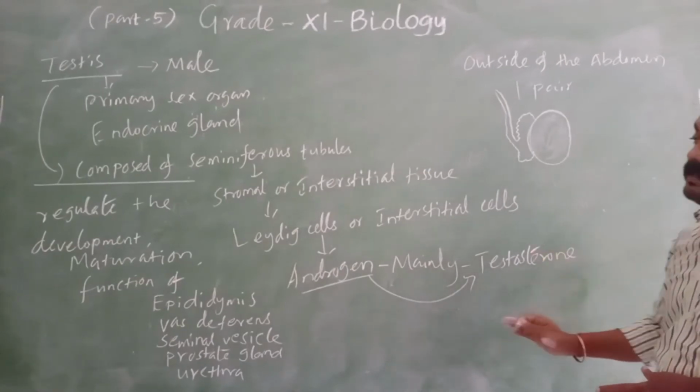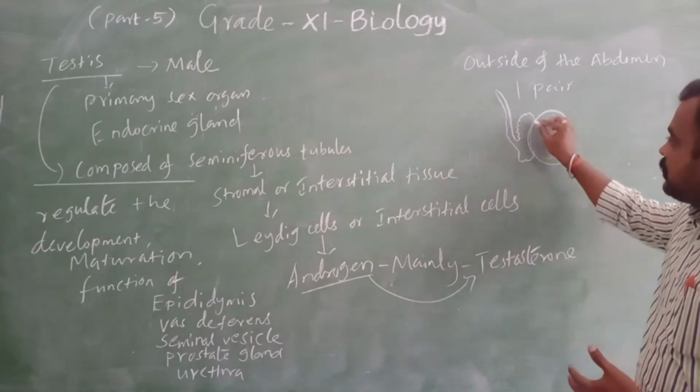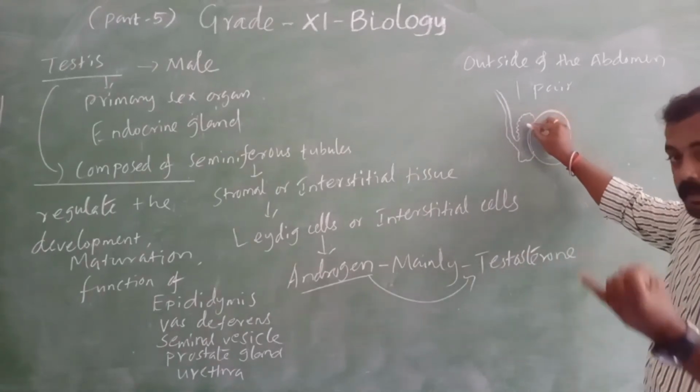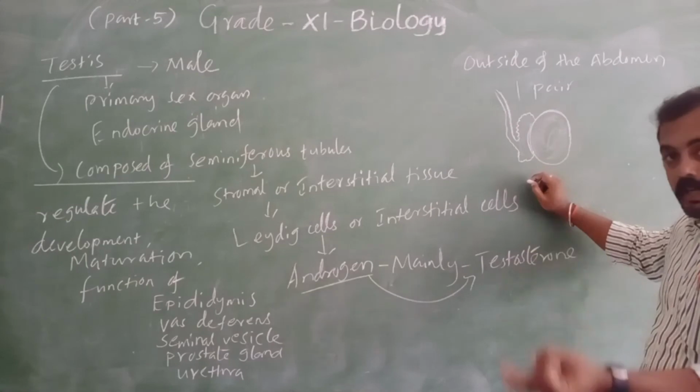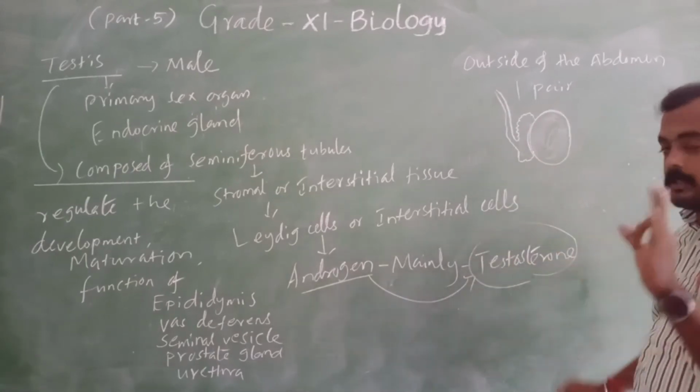That function is what? The development, maturation and function of the epididymis. This is the epididymis. For the development, for the maturation, for the function of the epididymis, the testosterone is responsible.